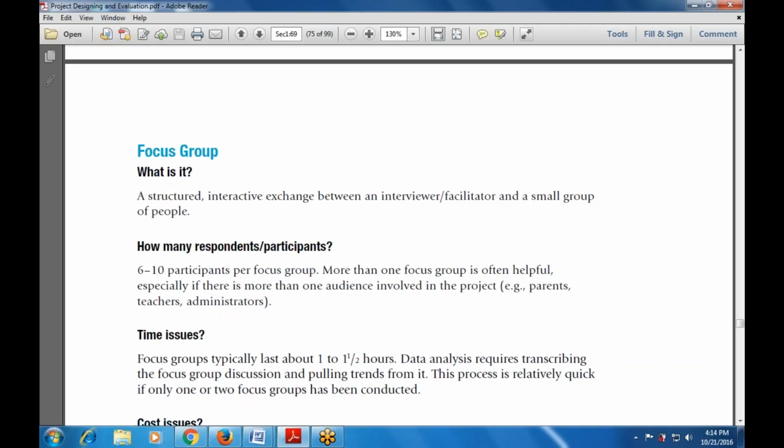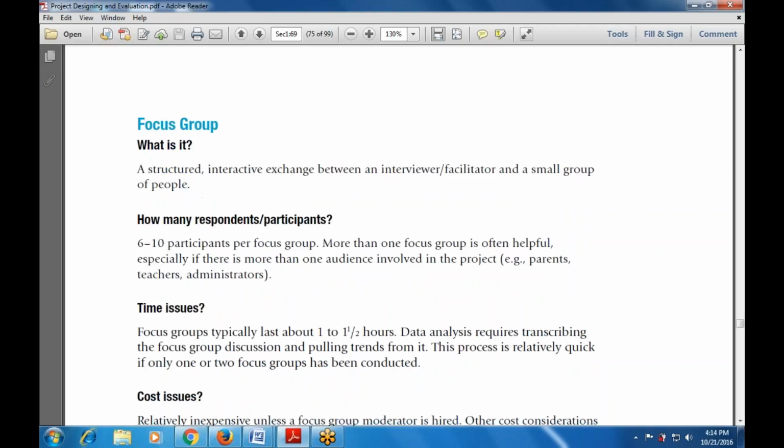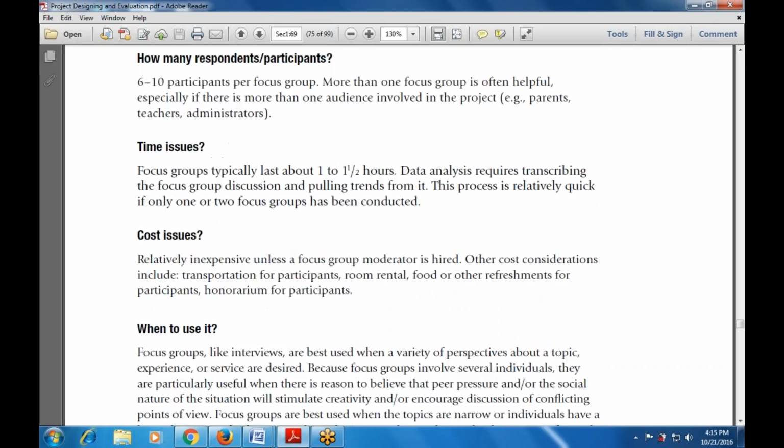First, what is the focus group, how many participants are available, what is the time issue, and what is the cost issue? It is relatively inexpensive unless a focus group moderator is hired. Other cost considerations include transportation for the participants, room rental, food or other refreshments, and an honorarium for the participants. So these are the various cost issues.